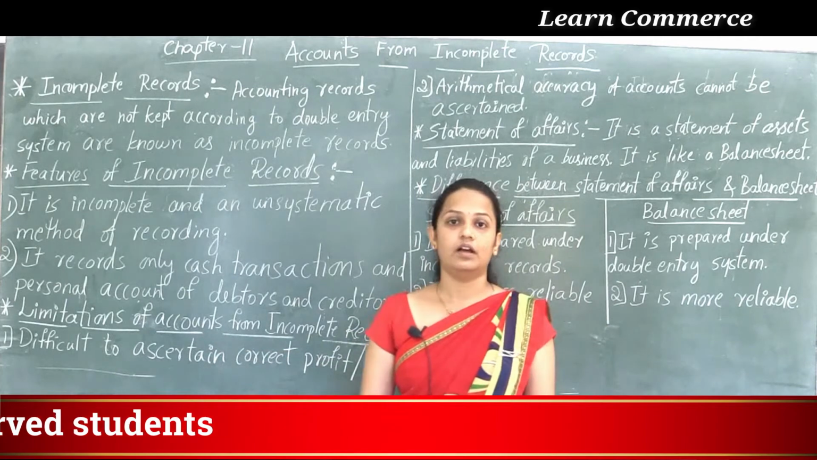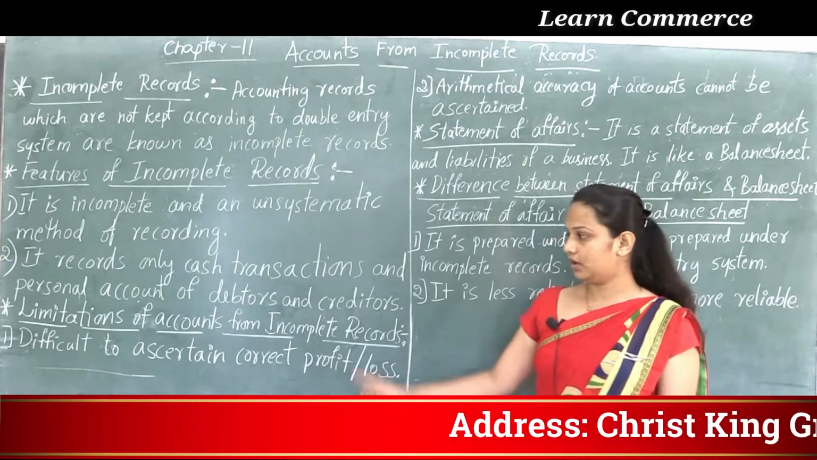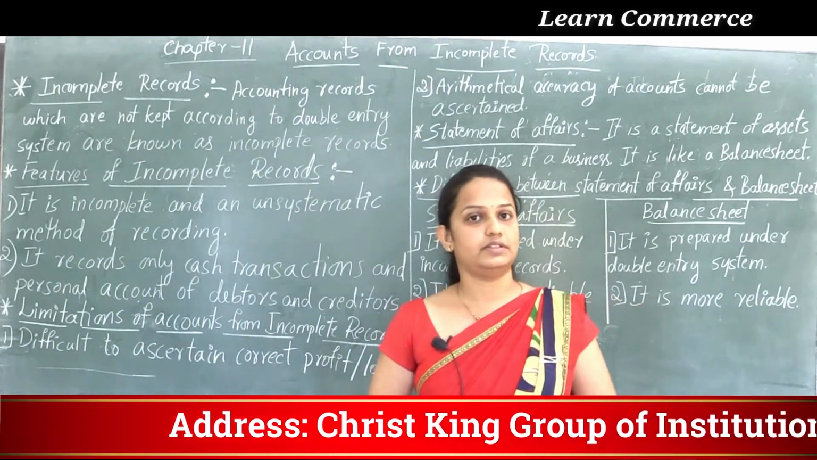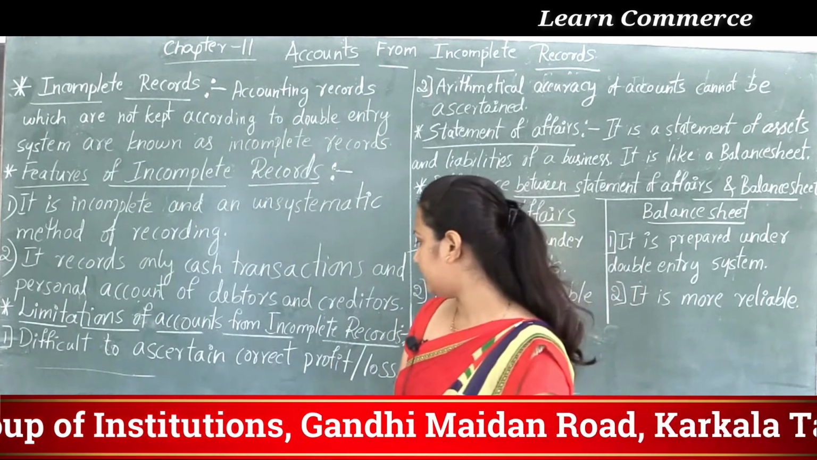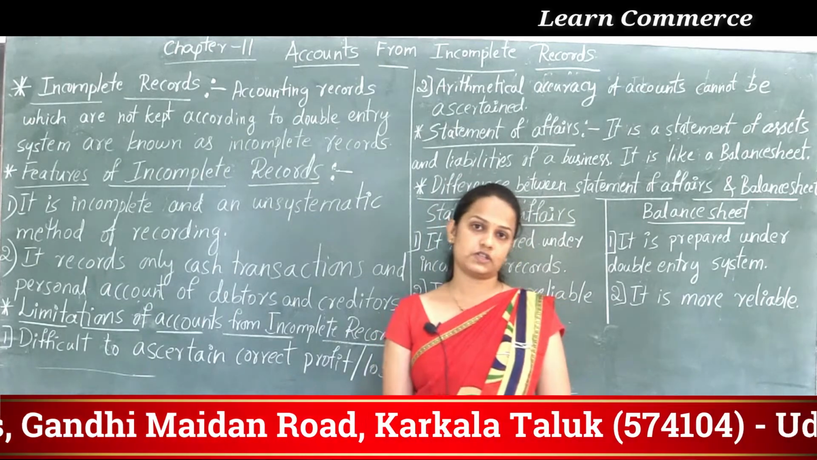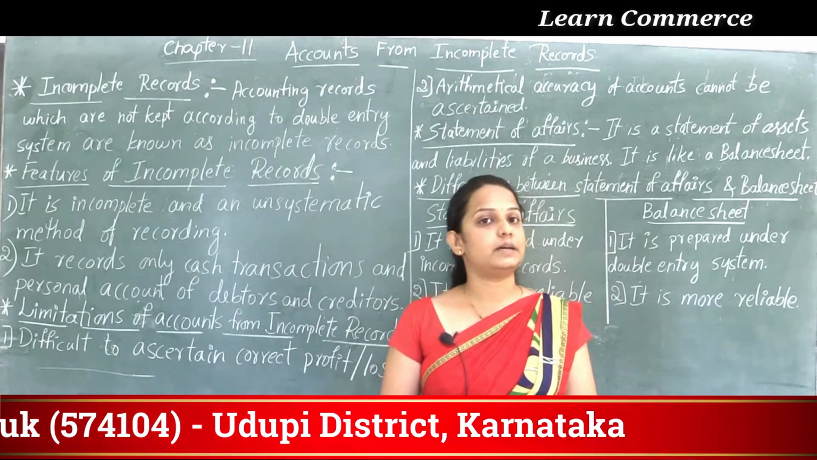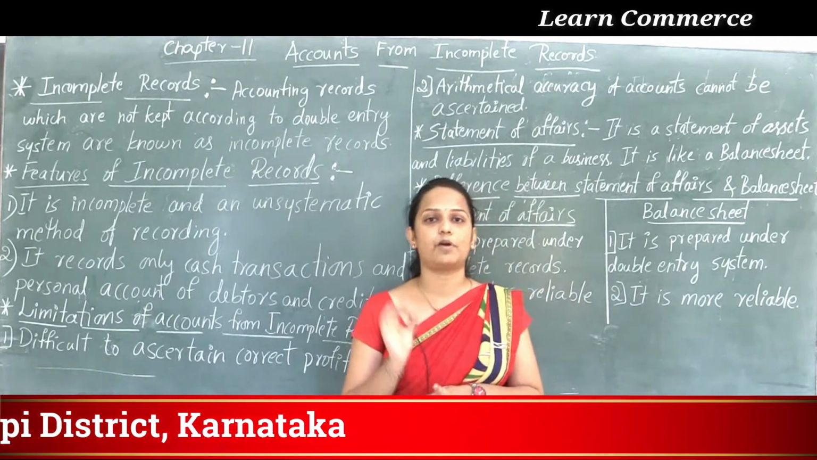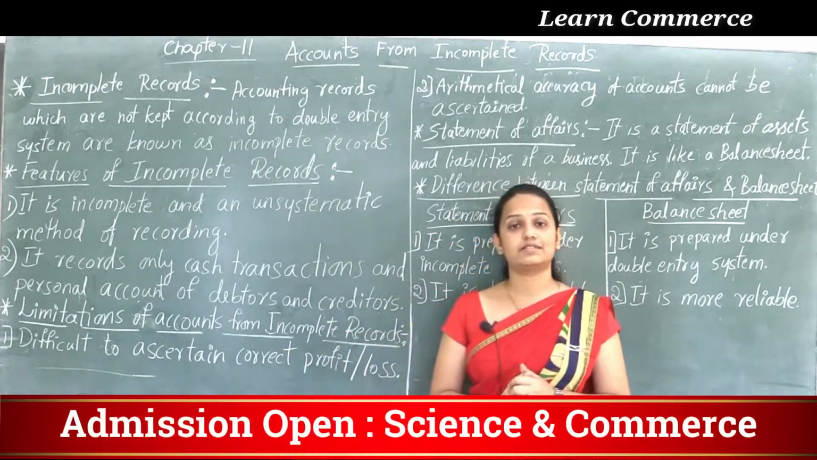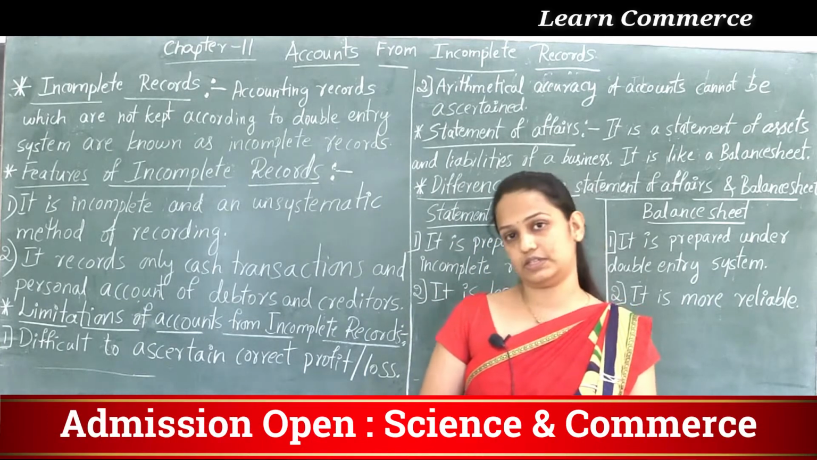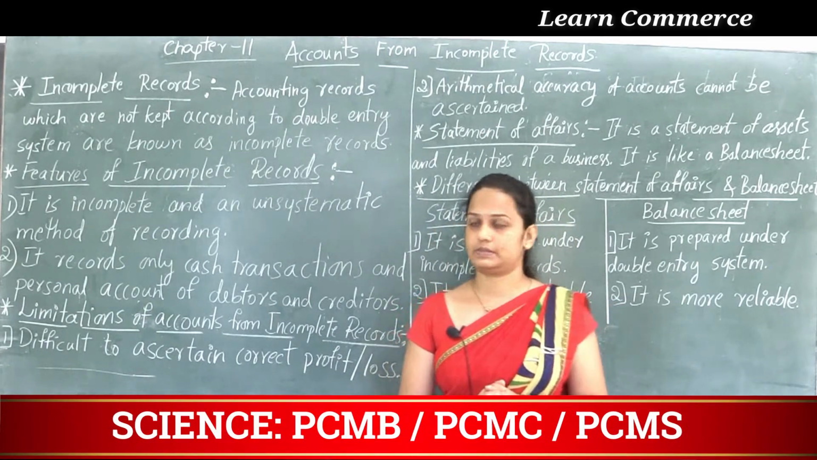Then next one, limitations of accounts from incomplete records, or we can say disadvantages or demerits. Yes, first one, difficult to ascertain correct profit or loss. Of course, double entry system is popular now. Whatever accounts we prepare under the double entry system, then only we can get the proper profit or loss of the business. But here we are using the single entry system. Under the single entry system, we never get the correct profit or loss of the business.